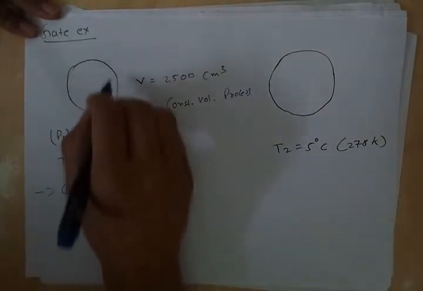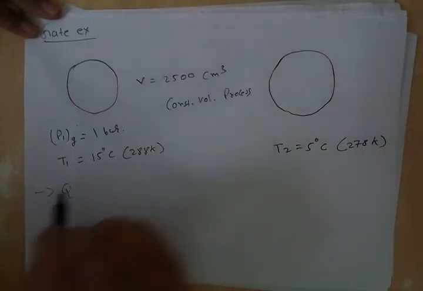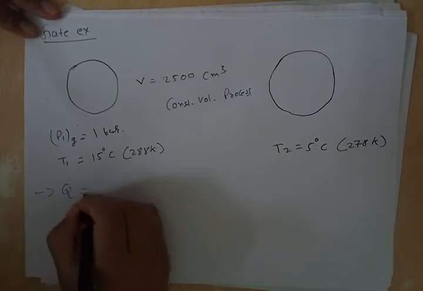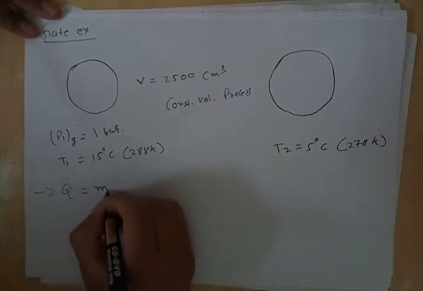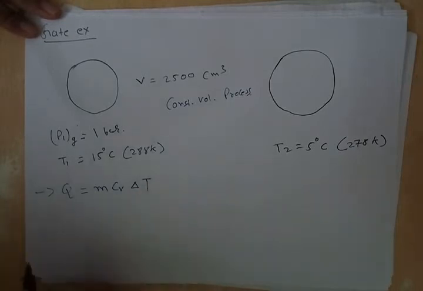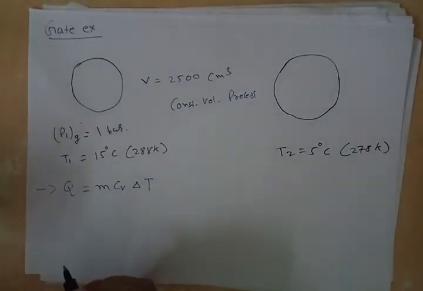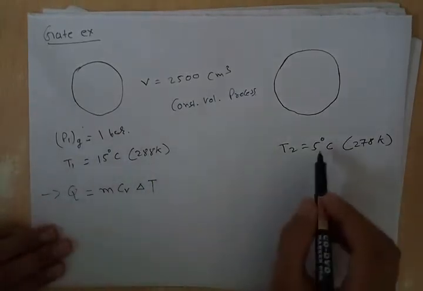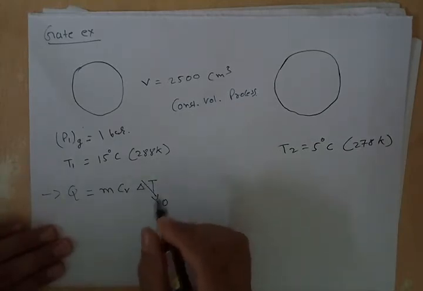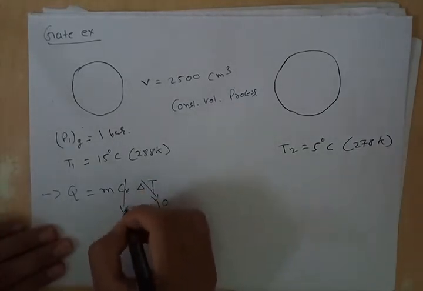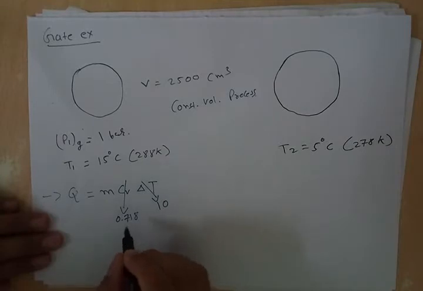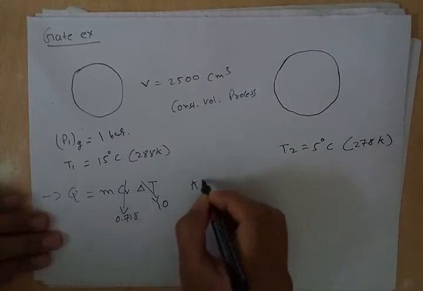We are asked to find out the heat lost by the gas inside the football during this 1 day time period. So we'll use the equation Q is equal to m Cv delta T. Now delta T is the temperature difference, so it is 15 minus 5, which is 10. Now Cv for air is equal to 0.718 kilojoule per kilogram Kelvin. Since we have taken Cv in kilojoule, this will be in kilojoule.